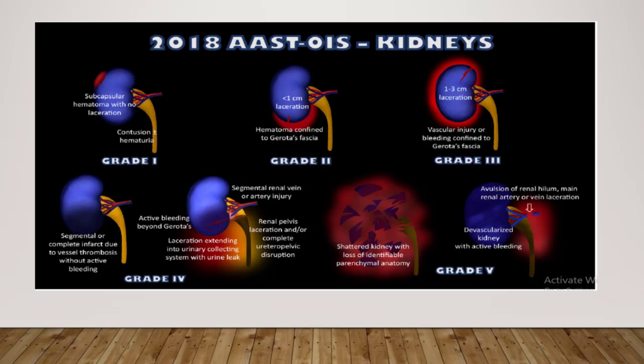Grade 4 injury include parenchymal laceration extending to the urinary collecting system with urine leak, renal pelvis laceration, or complete ureteropelvic junction disruption. Segmental renal vein or artery injury, active bleeding beyond the Gerota fascia into the retroperitoneum or peritoneum. Segmental or complete kidney infarction due to vessel thrombosis without active bleeding.